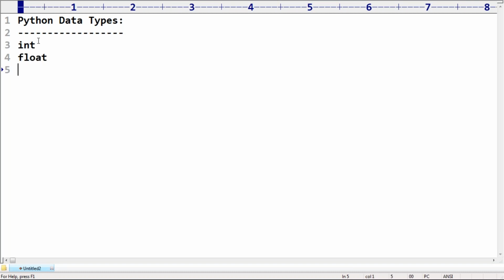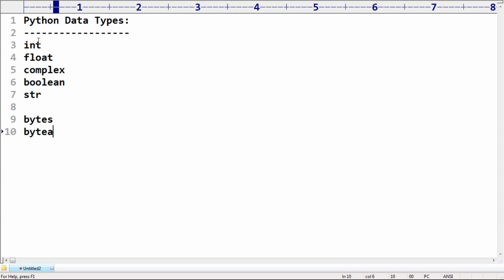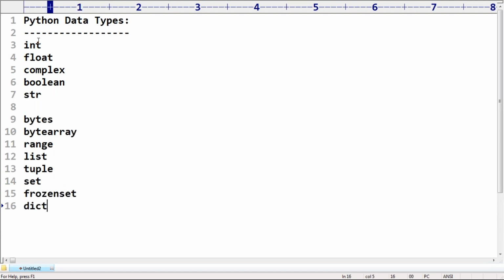We used the words int, float, next one after that complex, next Boolean, then str, next bytes, next one after that bytearray, next the range data type, next list, tuple, set, frozenset, and dict. Are you getting? So in total we have 14 data types. Remember that, sir?